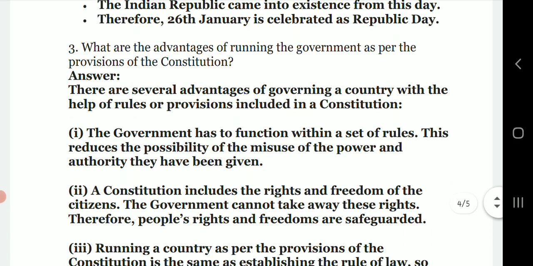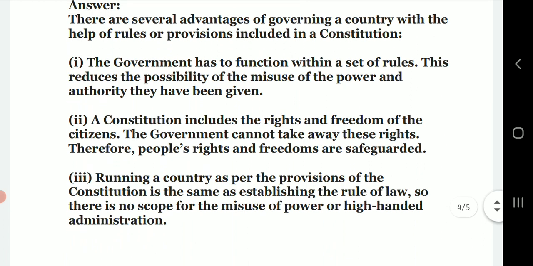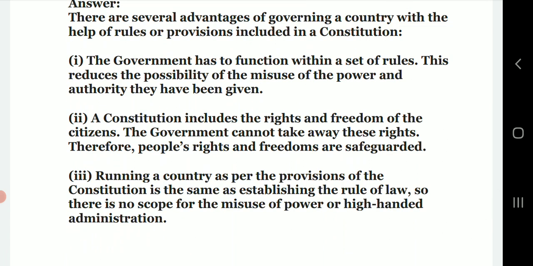Third one, what are the advantages of running the government as per the provisions of the Constitution? There are several advantages of governing a country with the help of rules or provisions included in the constitution. The government has to function within a set of rules. This reduces the possibility of the misuse of the power and authority they have been given. A constitution includes the rights and freedom of the citizens. The government cannot take away these rights. Therefore, people's rights and freedoms are safeguarded.